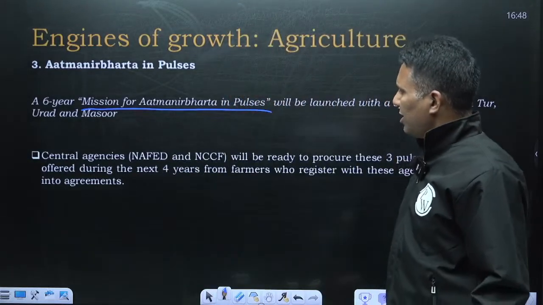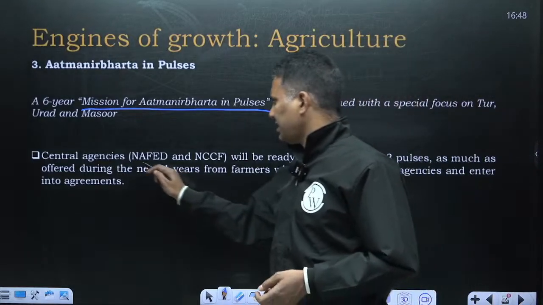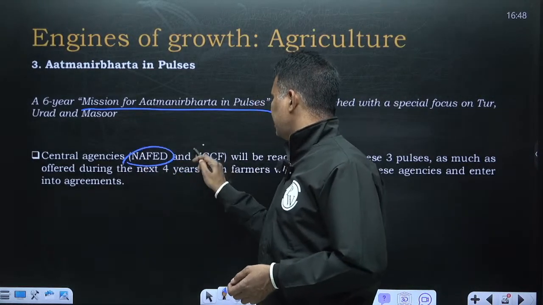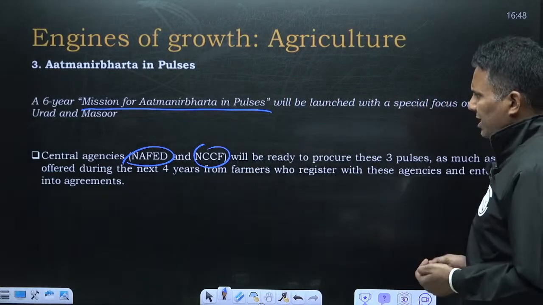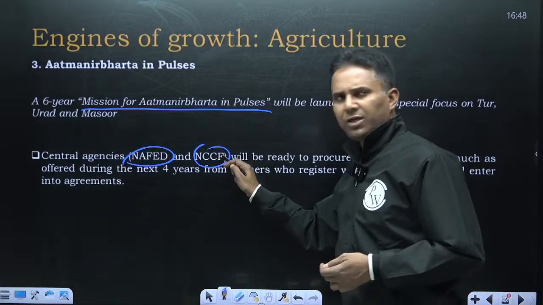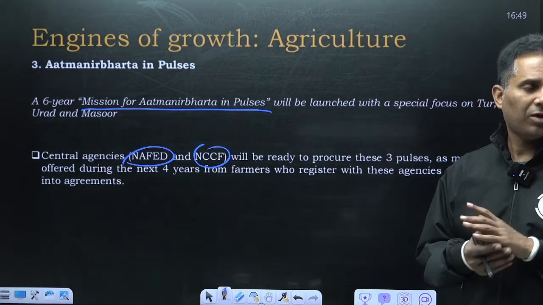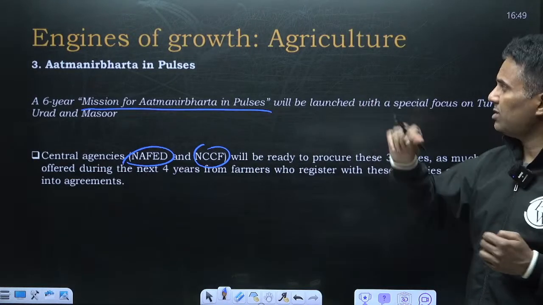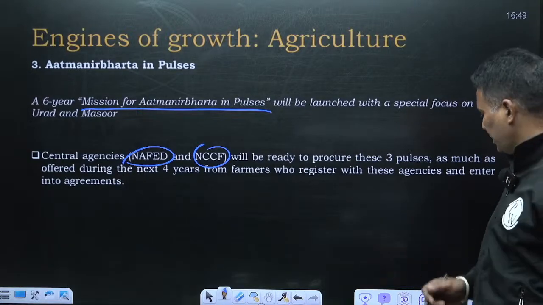So here, to increase the production of pulses, what is the government doing? Central agencies of the government, NAFED, the National Agricultural Cooperative Marketing Federation of India, and the National Consumer Cooperative Federation, these two agencies will procure the pulses from the farmers for the next 4 years under Atmanirbharta in pulses. So this will motivate farmers to shift to pulses also.